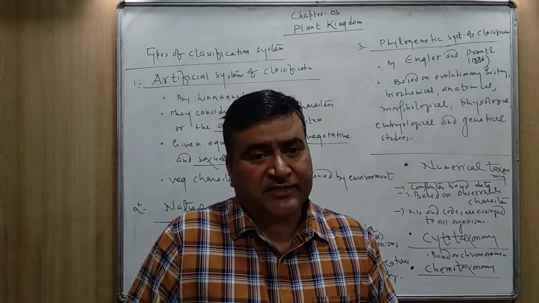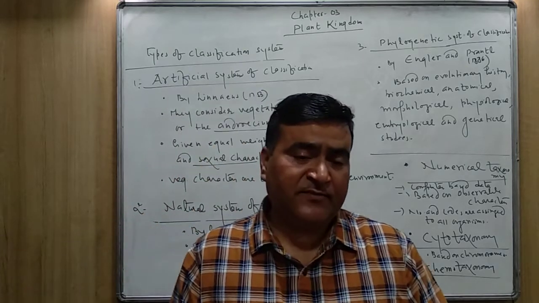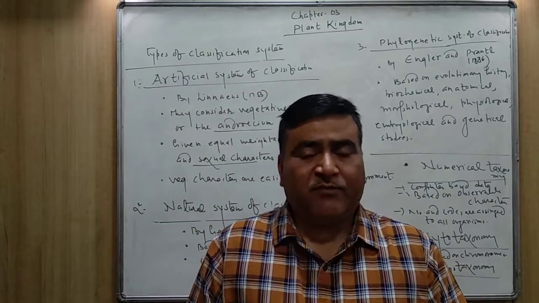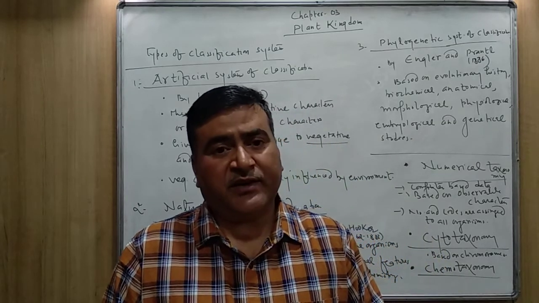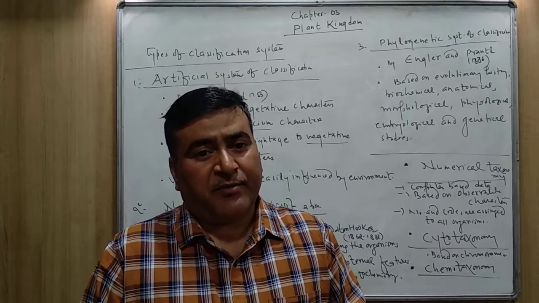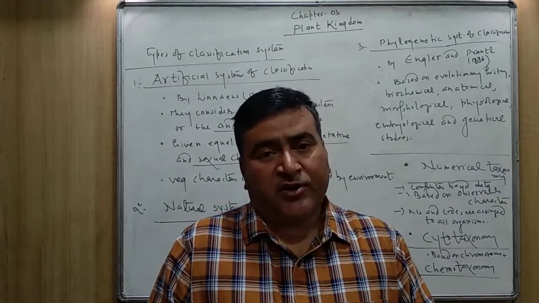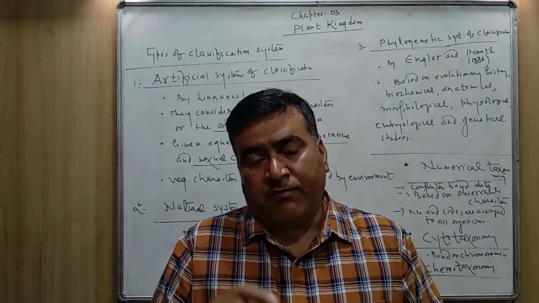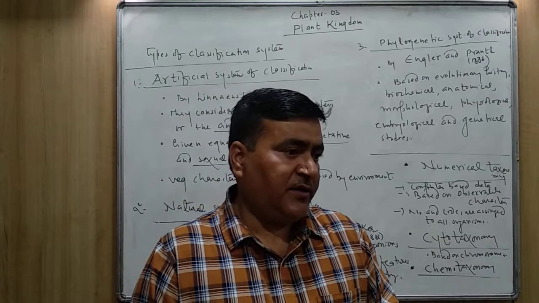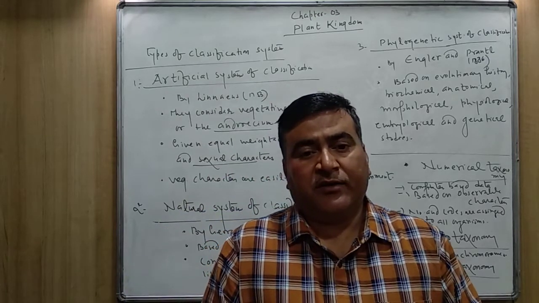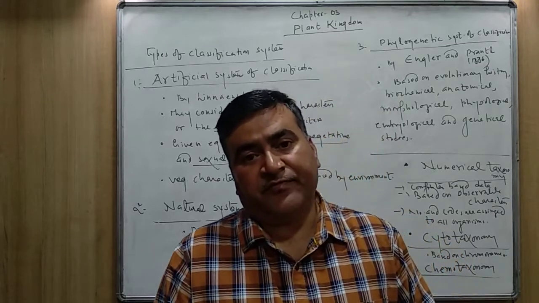If the climatic conditions are not so good, or you can say the climatic conditions are adverse, the morphological traits may be changed, and that's why the vegetative characters are not a good parameter to classify the plants, by which Carolus Linnaeus classified.